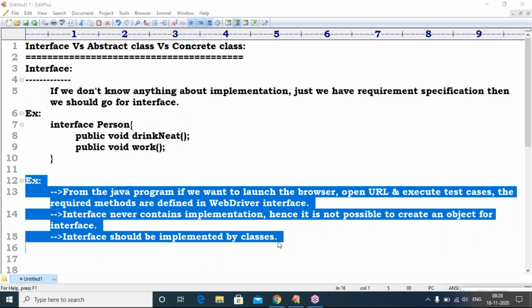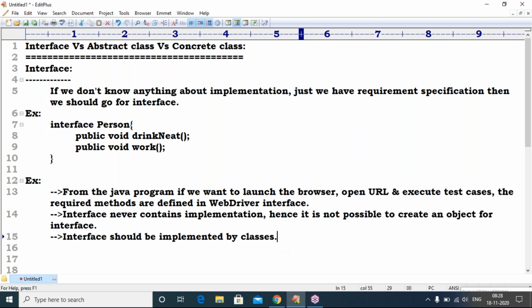Sir, up to here clear? Just now he is asking where we are using these. Selenium has already provided all of them, given as interfaces and classes. Based on my requirement, we can use them. So that is the first concept, interface.